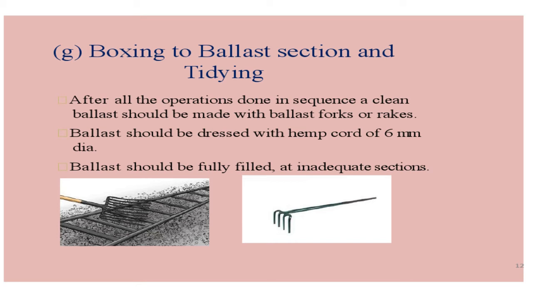So once all the operations or all the checking is done, then ballast should be properly filled below and above the track so that proper working of the track can happen. And wherever it is inadequate, in those sections we have to provide the ballast properly. For this you will be using a fork and rake, and that is what you can see in the figure.